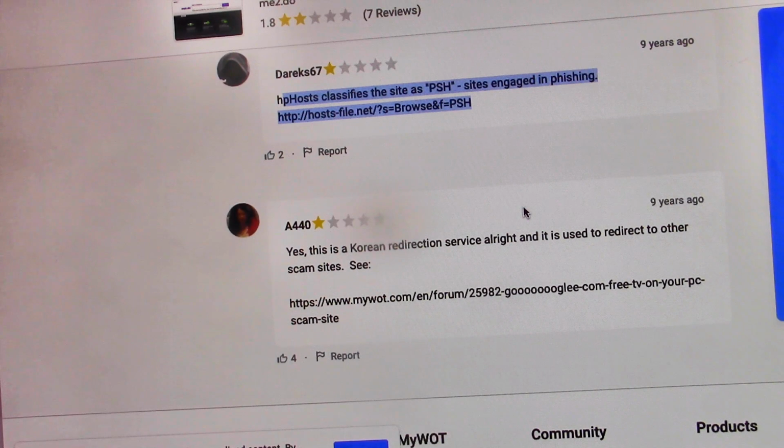So that's about as far as we're going to go for this investigation. If you get an Amazon or PayPal account locked-out email, just delete it, have it go to your junk mail, and then go in through a known bookmark or a known site and log in. Never ever click on the link in your email.